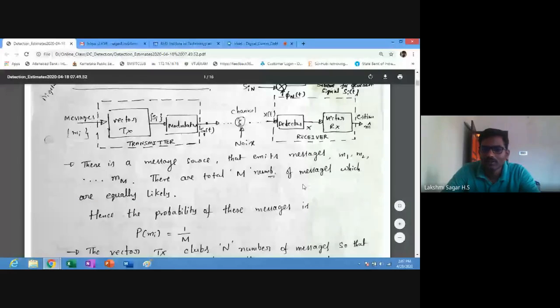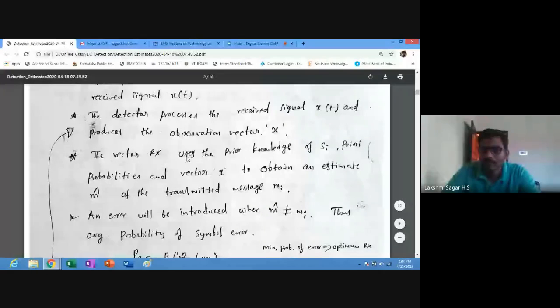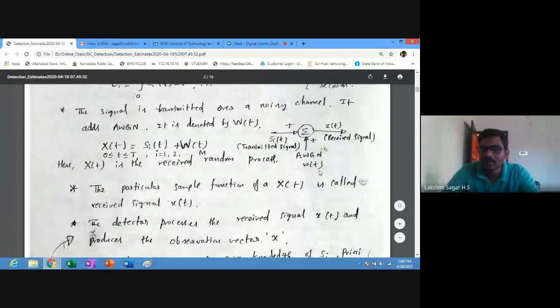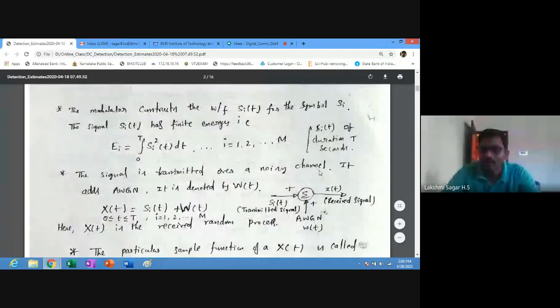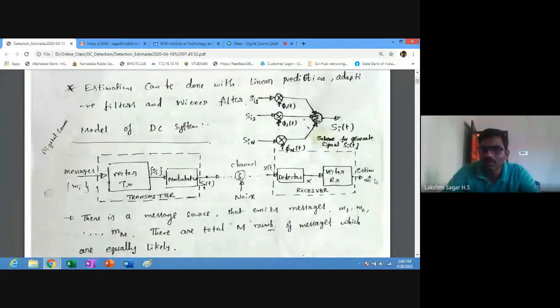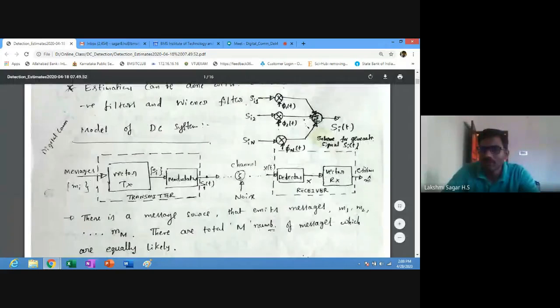Then the vector receiver uses the prior knowledge of Si and the prior probabilities and the observation vector x to estimate m cap of the transmitted message. The transmitted message is mi. When this m cap is not equal to mi, it results in an error. When the estimated output m cap is equal to mi, then the proper message which was transmitted has been received.